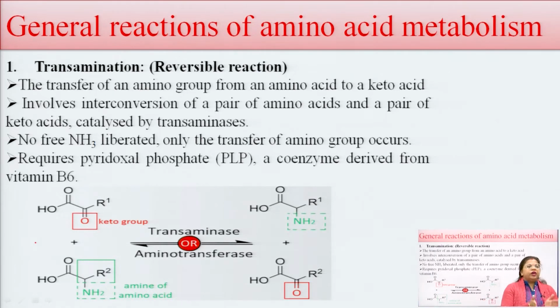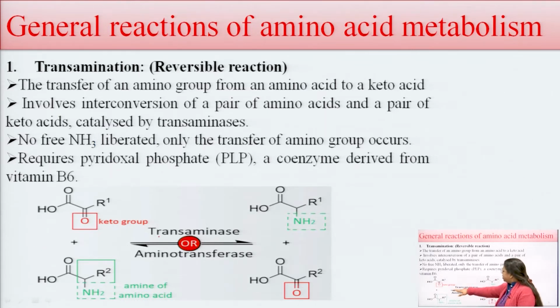Here one amino acid transfers its amino group to a keto acid, forming a new amino acid, and the original amino acid is converted into a keto acid.